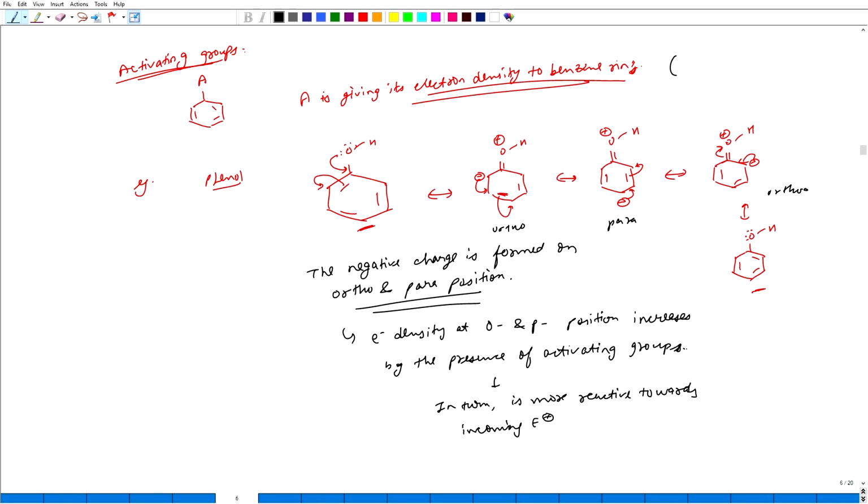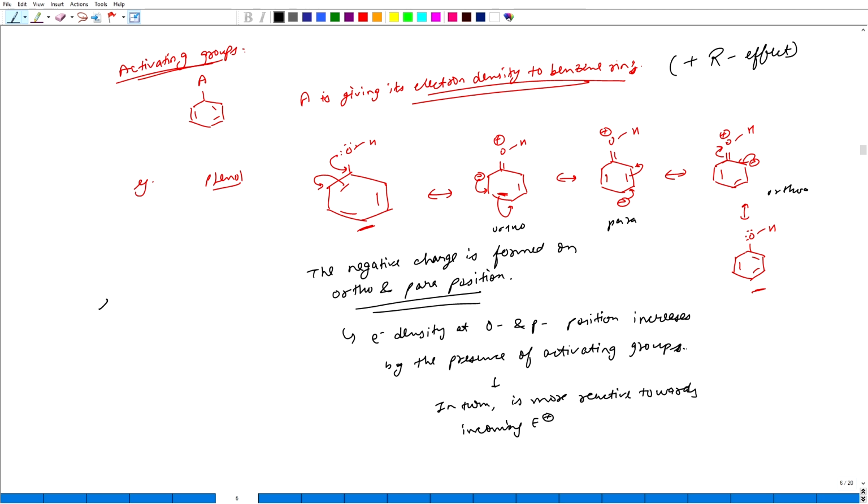That is why a group which is activating the ring, that means which is giving electron density towards the benzene ring, will direct to the ortho and para positions. These are the activating groups, and this is also called the plus R effect, plus resonance. Plus resonance means the group is giving its electron density towards the ring.